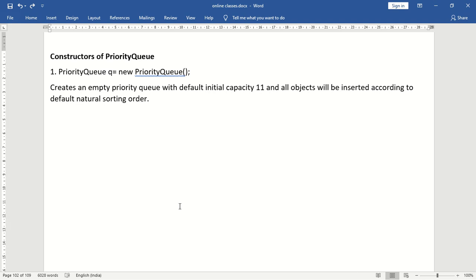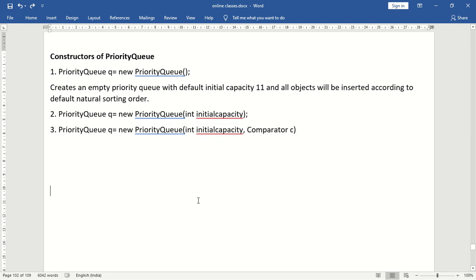Next, the second constructor. So what is the second constructor? PriorityQueue q = new PriorityQueue(int initialCapacity). So what is this constructor going to create? This constructor is going to create an empty priority queue with the specified initial capacity. Okay. Next, the third constructor. So what is the third constructor?